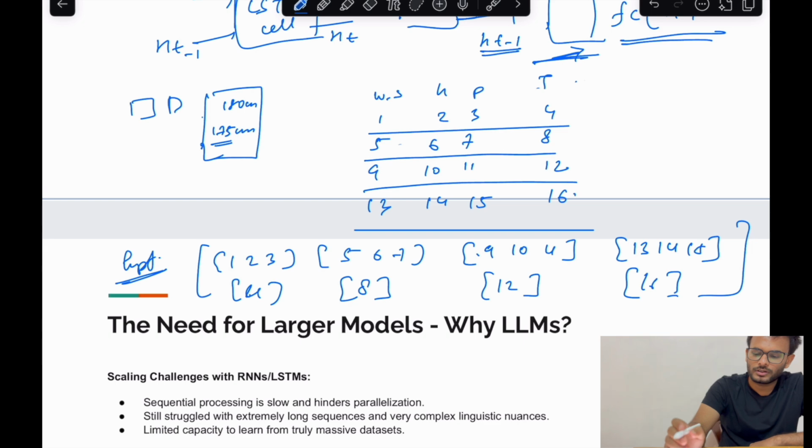Now we have something called window length. So if we set window length to, let's say, 2, what it will do, the code which we have written, is take these two as a single thing and it will predict 12.